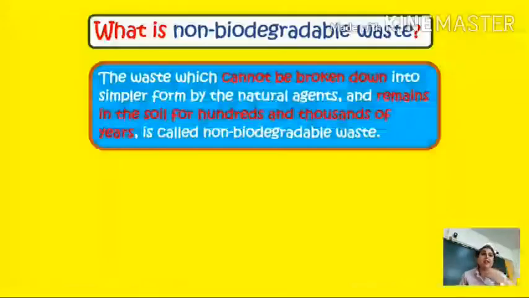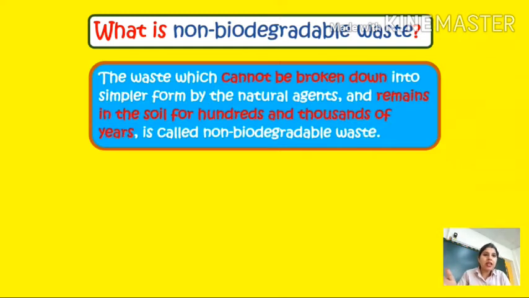Take an example: on one side, in the soil, just throw vegetable peels and leftover food, right? And cover that soil with another layer of soil. And on the other hand, just dig the ground and throw a plastic bottle into it, right?